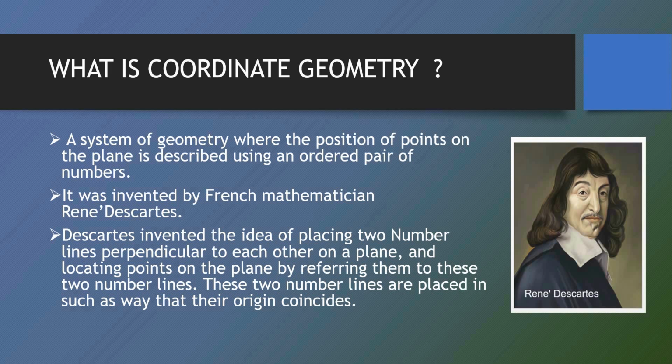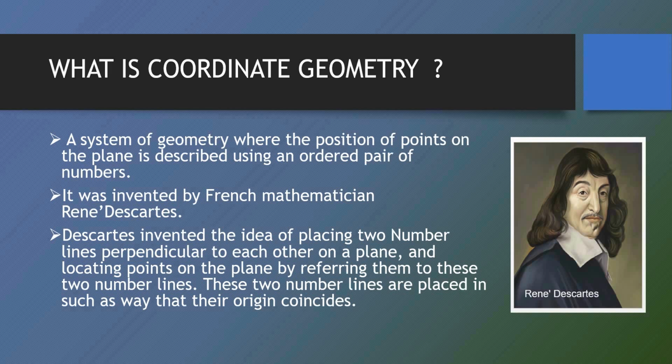Now, this system was invented by a French mathematician, René Descartes. He invented the idea of placing two number lines perpendicular to each other on a plane and locating points on the plane by referring them to these two number lines. These two number lines are placed in such a way that their origin coincides.